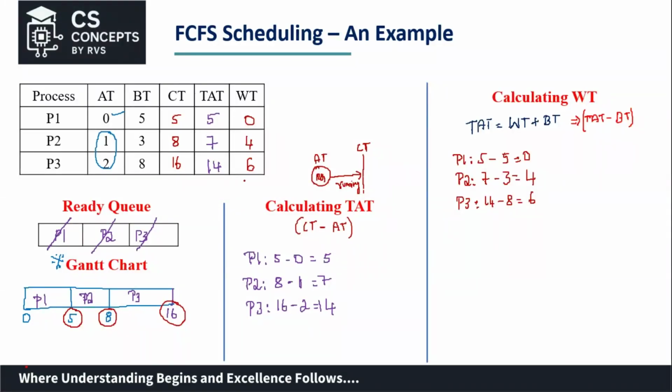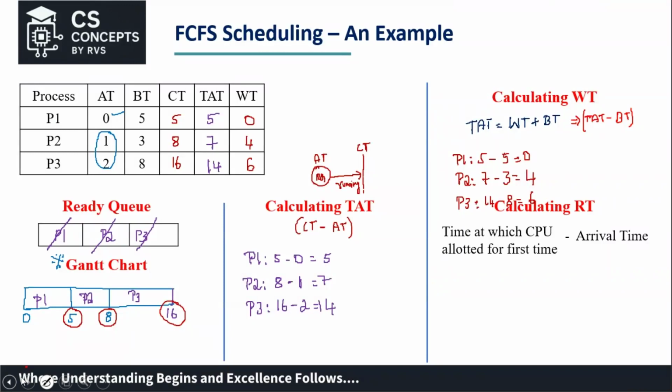Now, this is what was required for us: turnaround time and waiting time. However, sometimes in the exam they also ask you to calculate the response time. What is this response time? It is the time at which the CPU was first allotted to a particular process minus the arrival time.